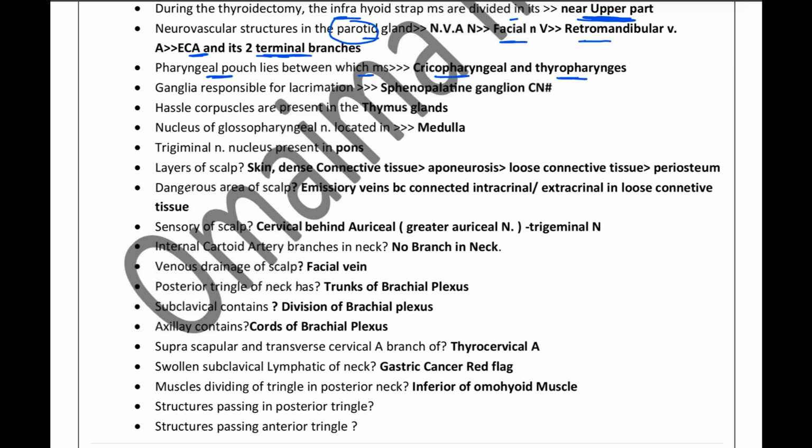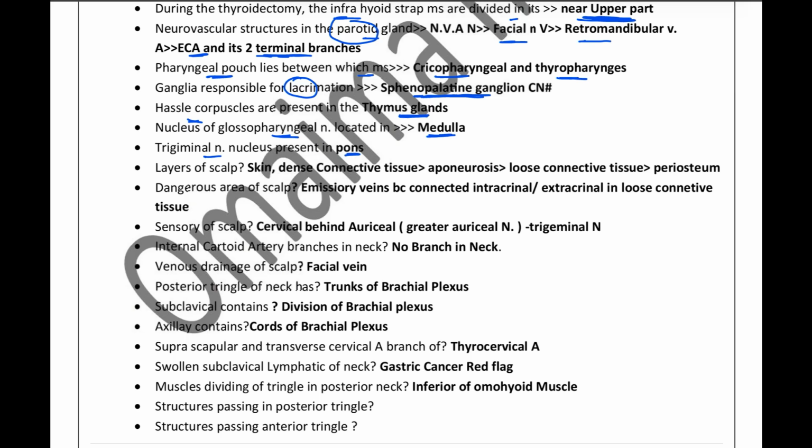The ganglion which is responsible for lacrimation is the sphenopalatine ganglion. Hassall's corpuscles are present in the thymus gland. Now, the nucleus of the glossopharyngeal nerve is located in the medulla. We have learned about this previously. Trigeminal nerve nucleus is present in the pons.